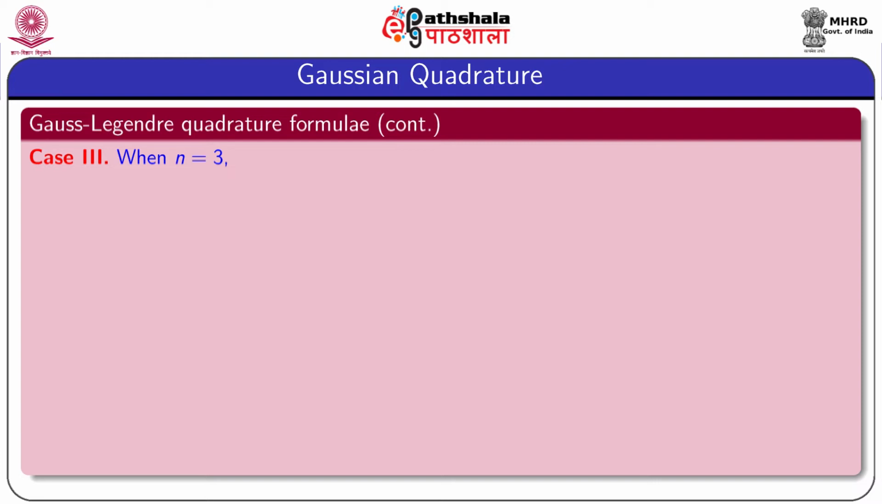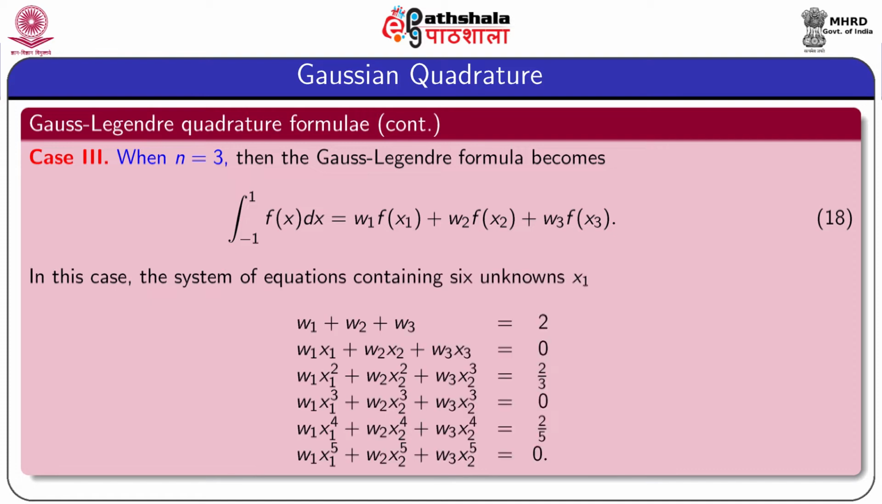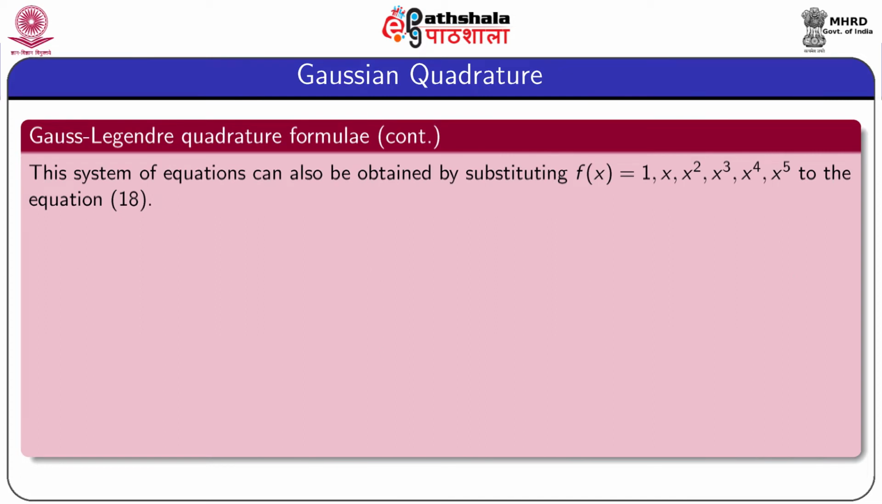Now, for n equal to 3, the formula is given by equation number 18, and the system of equations containing 6 unknowns x1 to x3 and w1 to w3 is given by these 6 equations. These 6 equations can also be obtained by substituting f(x) equal to 1, x, x square up to x to the power 5 into equation 18.